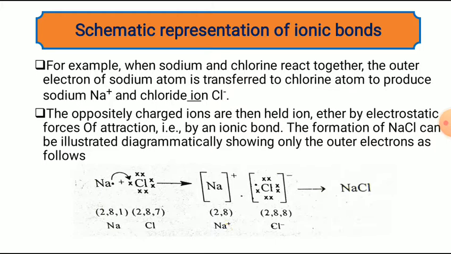And when the chlorine atom takes one electron from sodium, its shell is completely filled and it becomes an anion, that is Cl minus. When sodium and chlorine combine with each other, sodium chloride, an ionic compound, is formed. This is the schematic representation of ionic bonds.